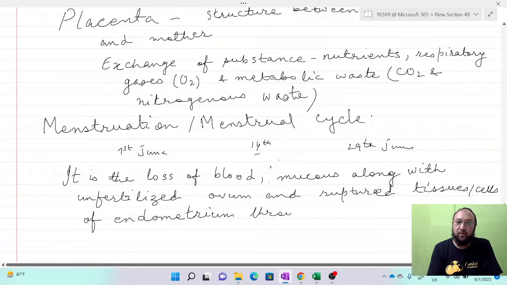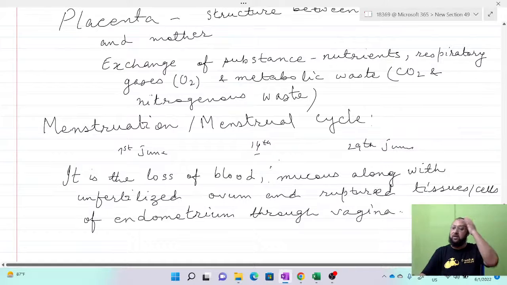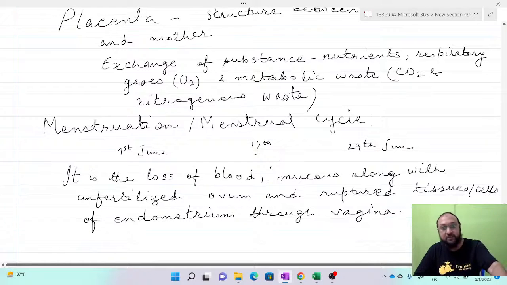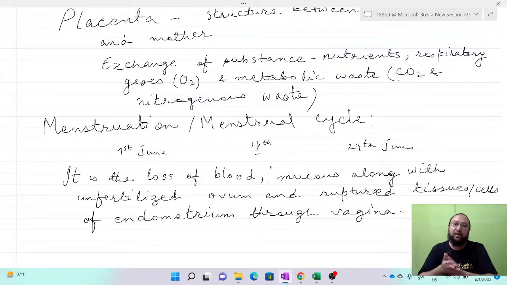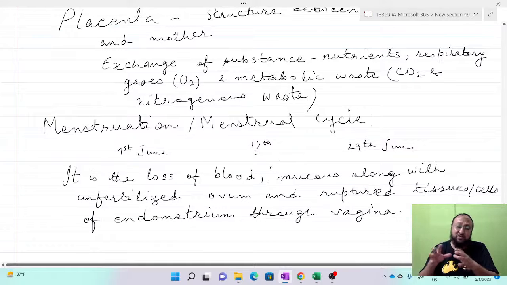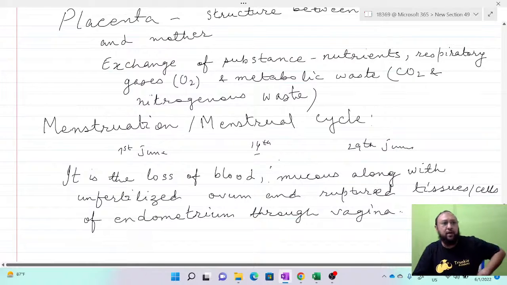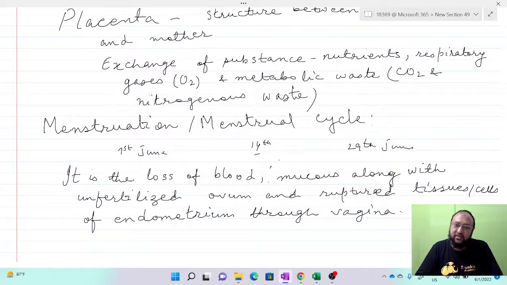Through the vagina of the female. So this is actually loss of blood along with mucus, unfertilized ovum, and ruptured tissue cells of the endometrium. This keeps on continuing every 28 days, or roughly 1 month. This flow of blood and mucus goes on for about 5 days on average, in some cases 2 and in some 8 days.